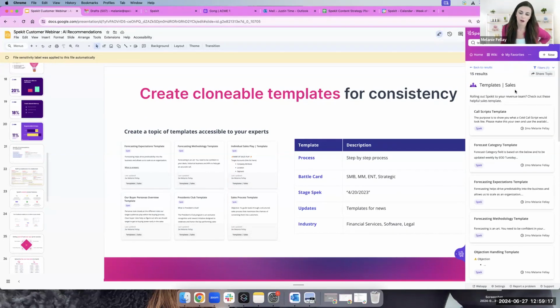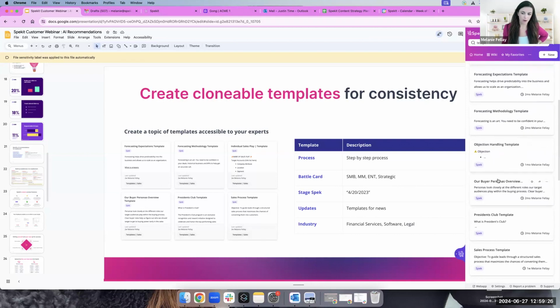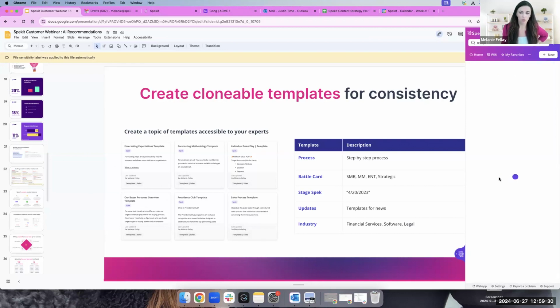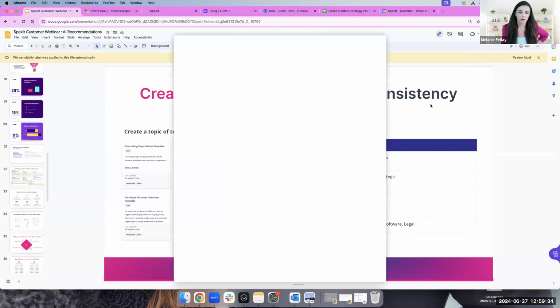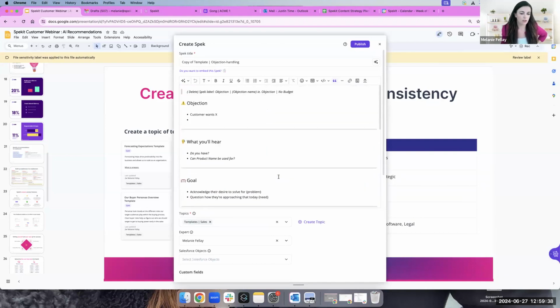What this helps is driving consistency in how the rest of your team is creating content. So basically if someone says, hey, we want to create a buyer persona template, or we want to update something here, they can really quickly pull this up. And here's a quick template that they can simply clone and get started with, and have a very similar structure. So these are small things you can do in Spekit that just make writing content a little bit easier.